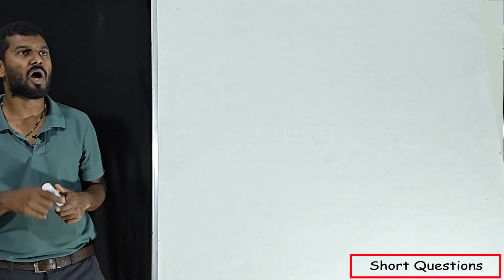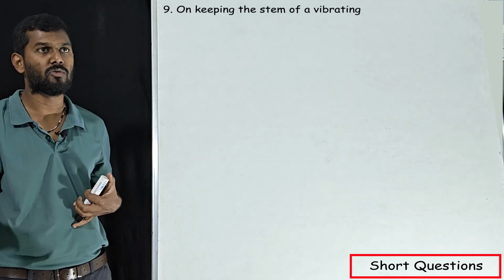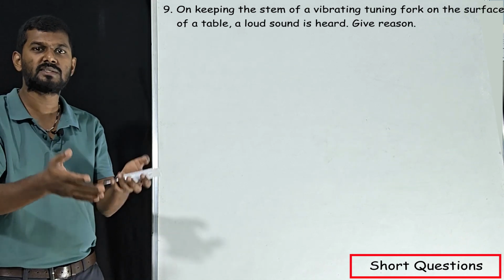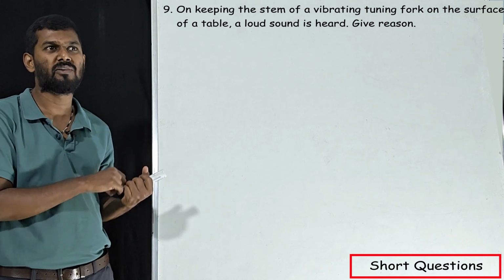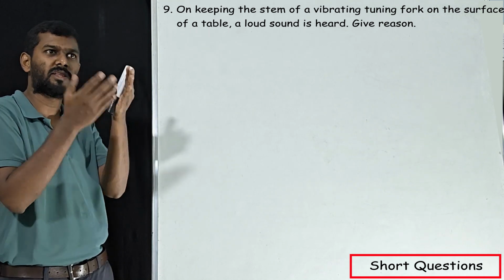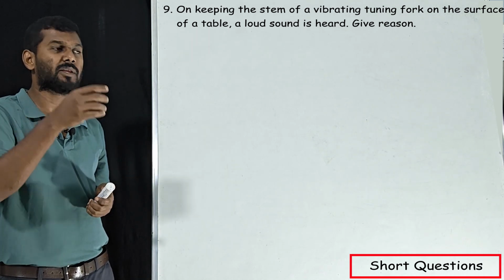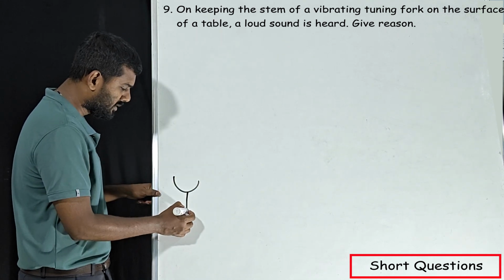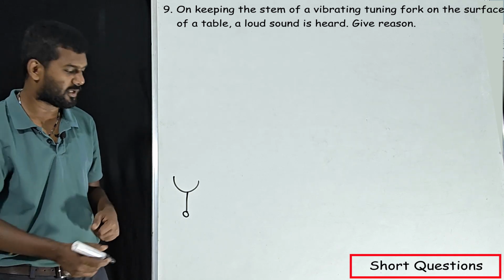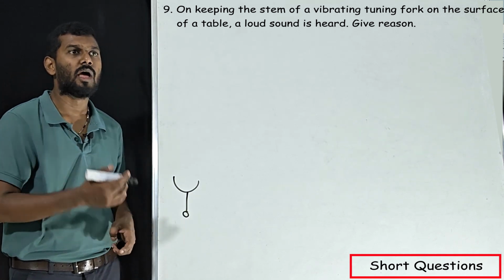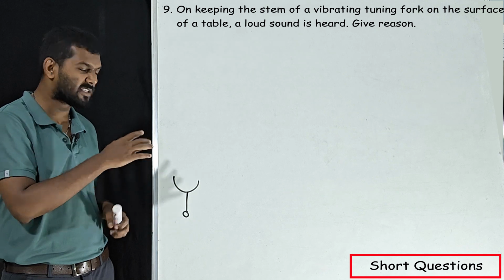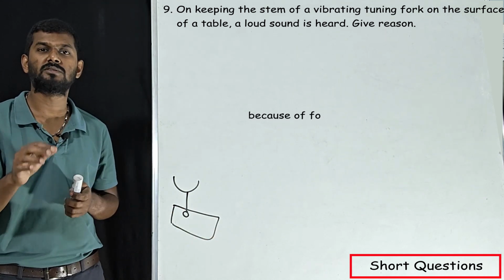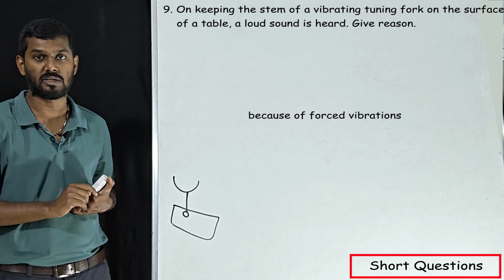That's it. Our next question: on keeping the stem of the vibrating tuning fork on the surface of a table, a loud sound is heard. Give reason. This is the same example we have taken for the previous question. If you have understood the previous question properly, this is a very simple question. If you take this tuning fork, this will be the stem of the tuning fork, that means the base. Whenever the vibrating tuning fork is kept on top of a table, a loud sound is heard because of the forced vibration.